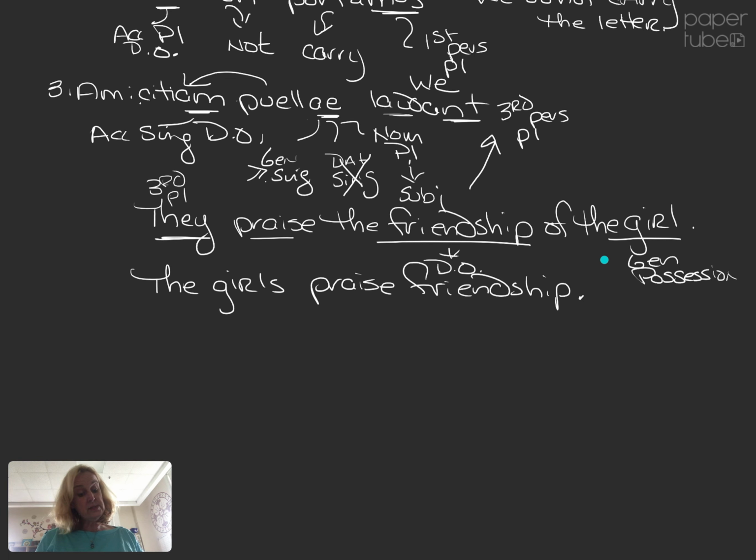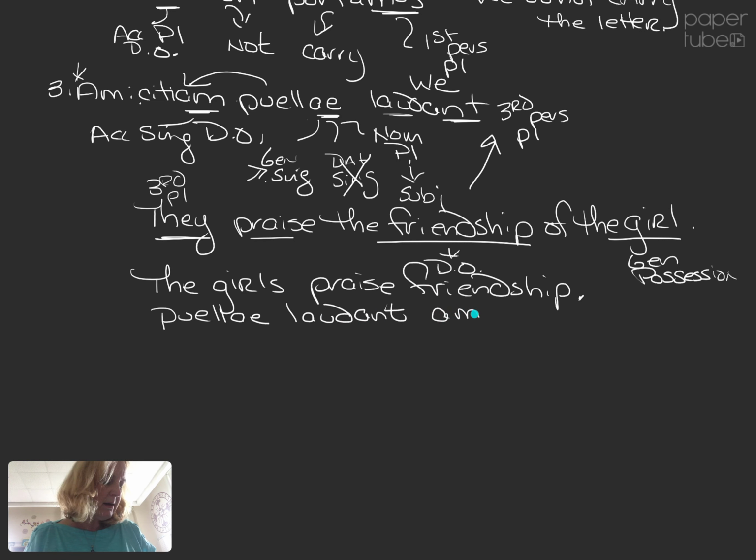If I wanted to be very sure that we understood that it was they praise the friendship of the girl, there's nothing I could do to change it. Puellae is next to amicitiam. The fact that it's to the right of amicitiam lends a little towards the argument that it's possession, because if it were nominative, I would put it in the first position. If I really wanted you to know that it was nominative, I would rewrite it perhaps like this.